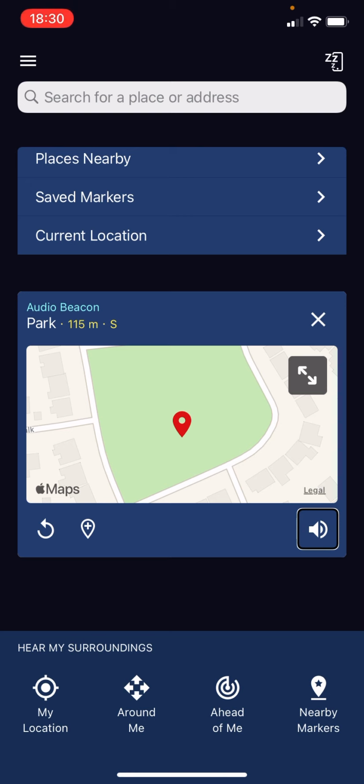Mute beacon. Button. Double tap to mute the audio beacon. So basically this drumming sound that you're hearing is a guide to where you have to go. If you hear it in the left ear, you need to turn left. If you hear it in the right ear, you need to turn right. If you hear it straight in both ears, walk straight ahead. And as I said, hear my surroundings. It also announces if there is a crossing.